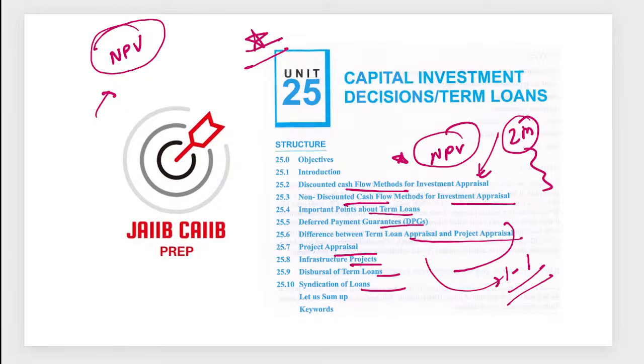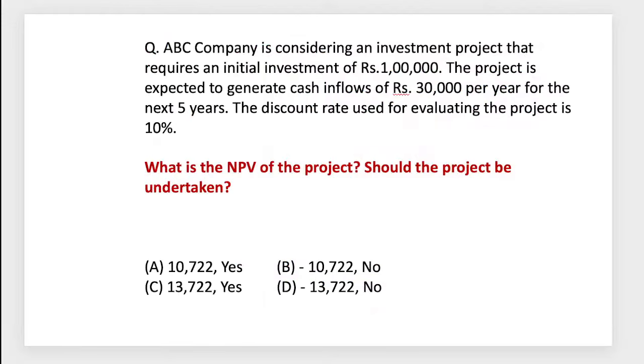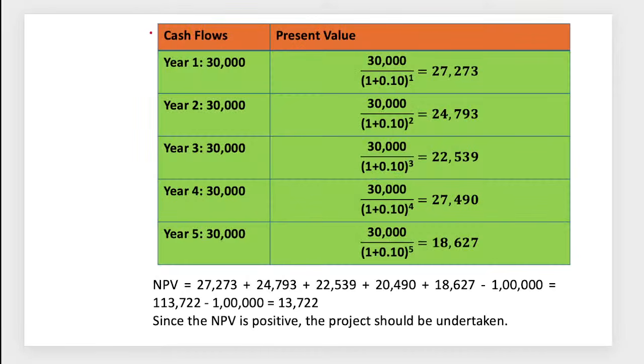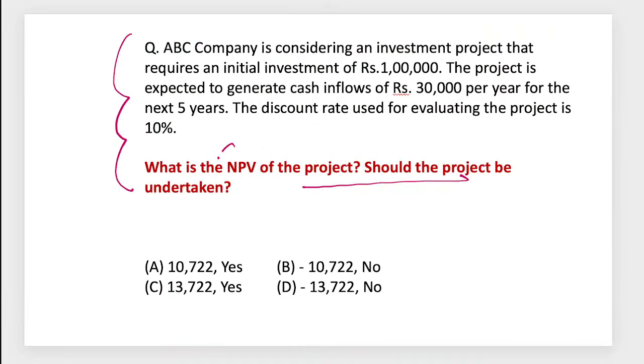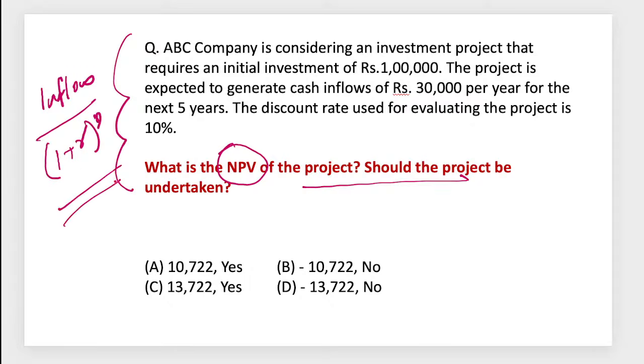In NPV, how will they ask the question? Basically something like this. This is how we use it for project appraisals. In the NPV area, you have to calculate the present value: inflow divided by (1 plus r) to the power n. This works on the time value of money. It says today's 1 rupee has greater worth than tomorrow's 1 rupee, due to opportunity cost, inflation and others.